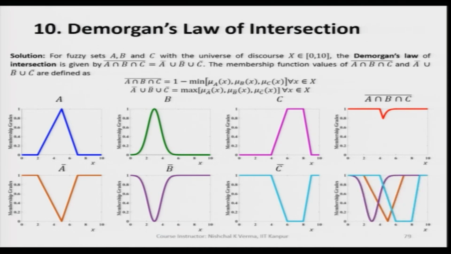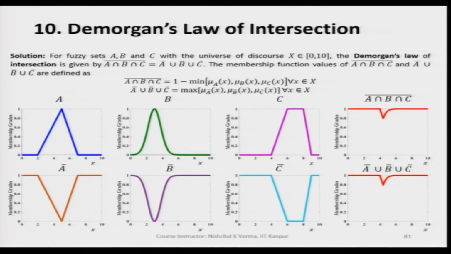We can clearly see in this plot that we have superimposed all three complements, and when we apply the max criteria, we find the fuzzy set which is denoted by the red color.